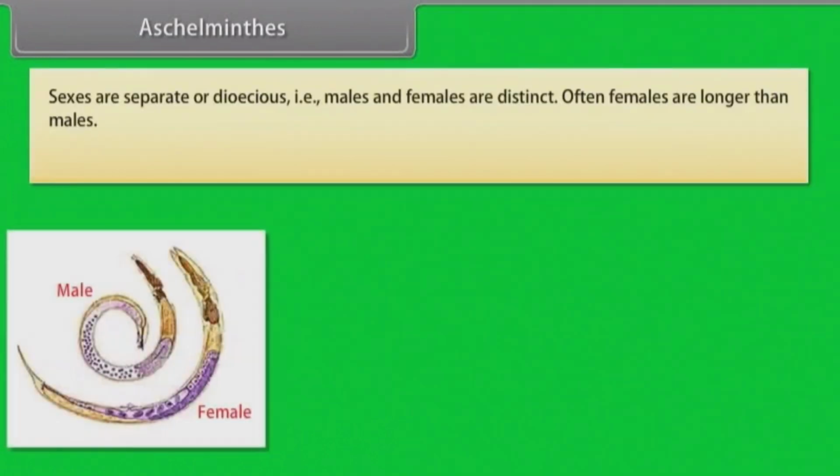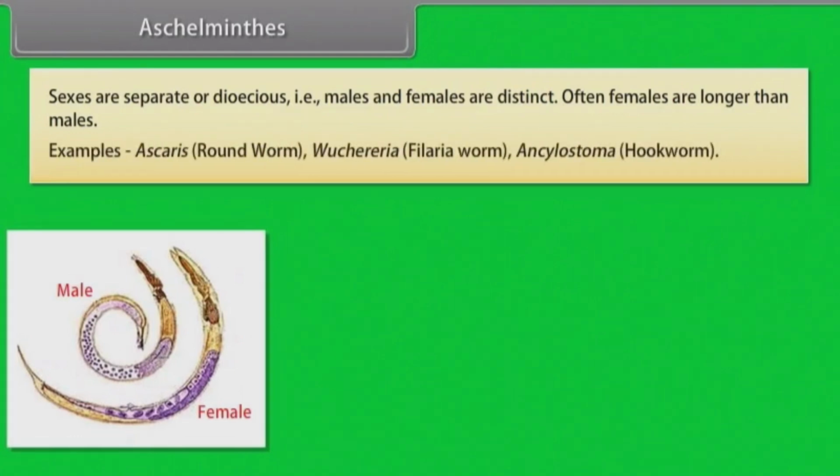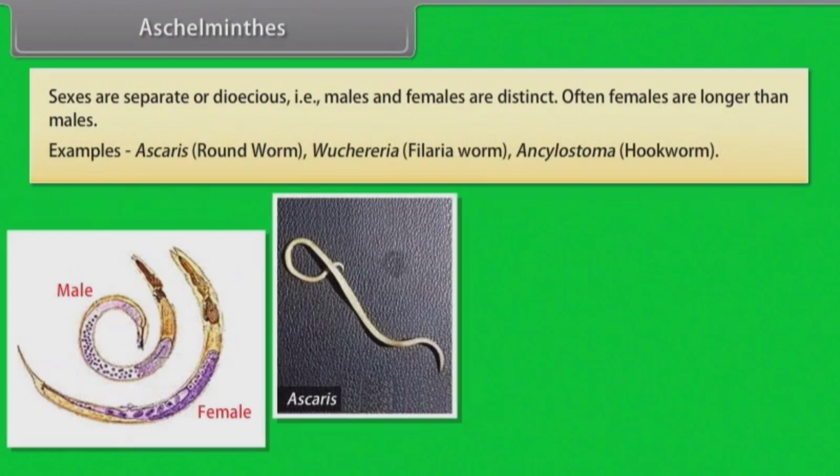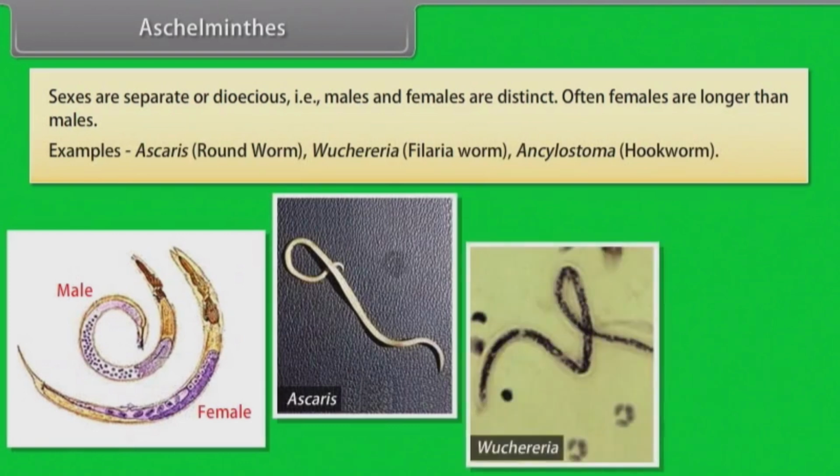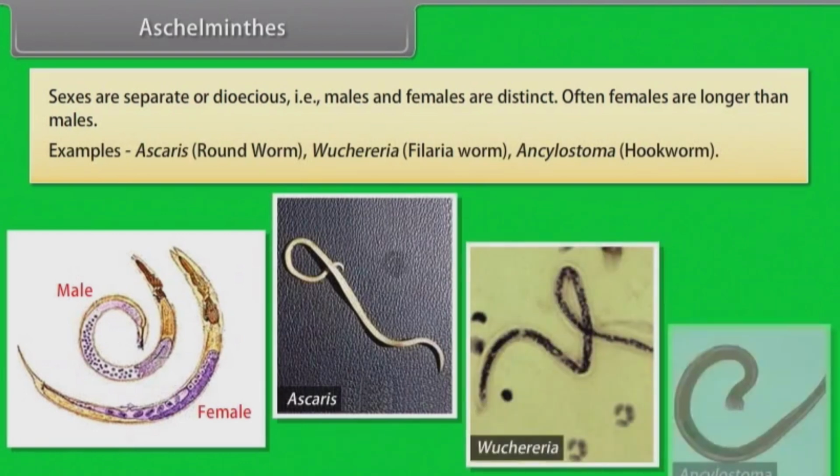Sexes are separate or dioecious, that is, males and females are distinct. Often females are longer than males. Example, Ascaris, that is roundworm, Wuchereria, that is filaria worm, Ancylostoma, that is hookworm.